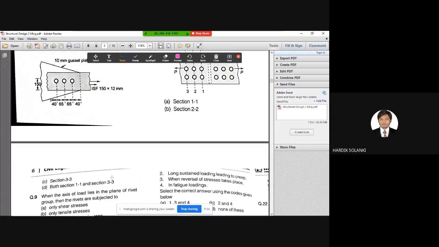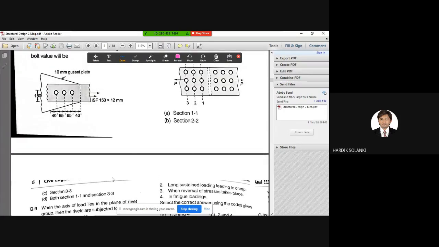Which is the critical section in this figure? Section 1-1, or section 2-2, or section 3-3, or both 1-1 and 3-3? Which section will be the critical section? Both, D. Wrong.